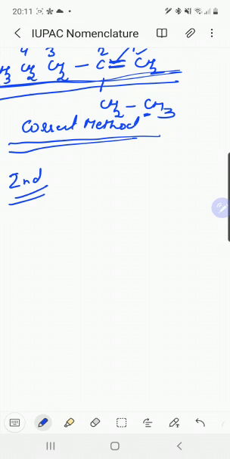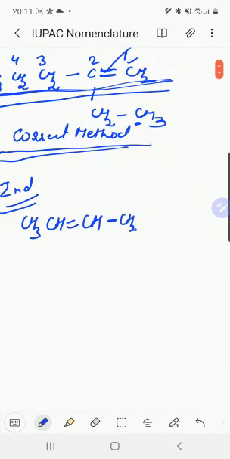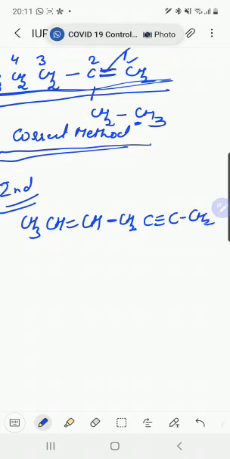For example, CH3 CH double bond CH, that is CH2, C triple bond C, CH2 CH3.